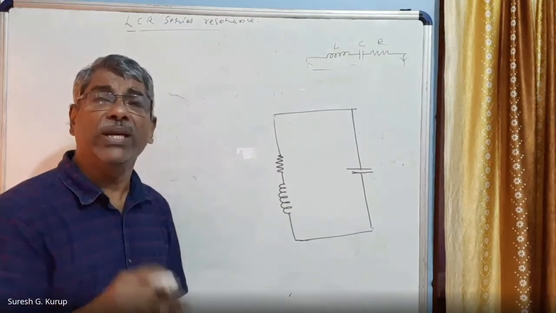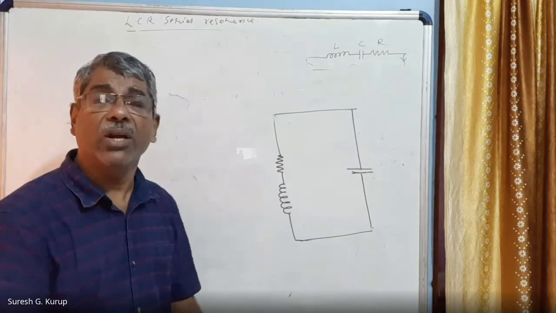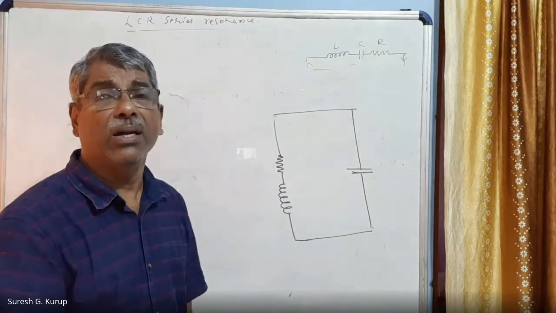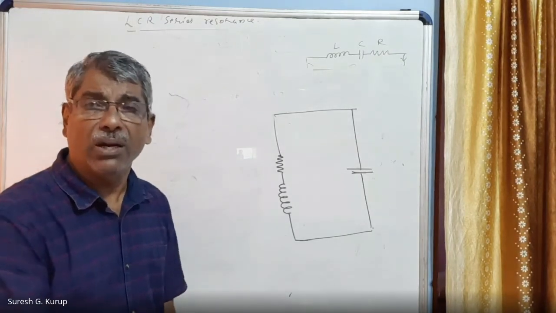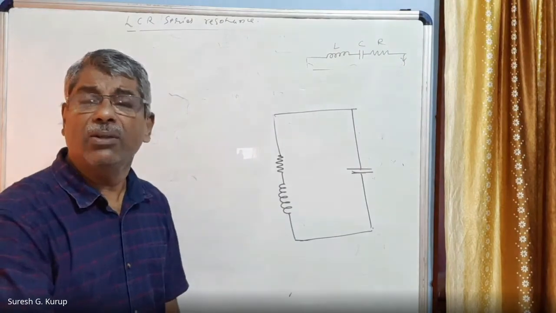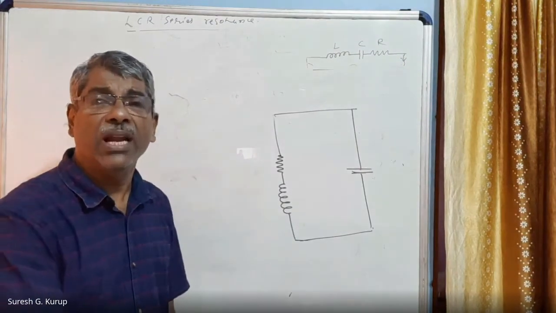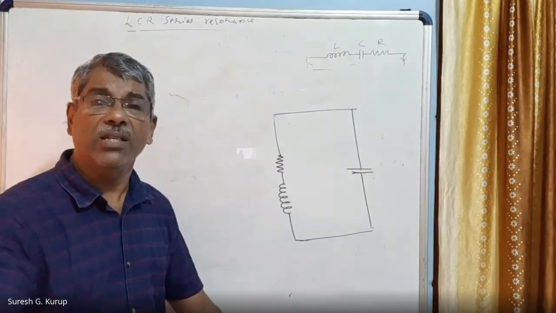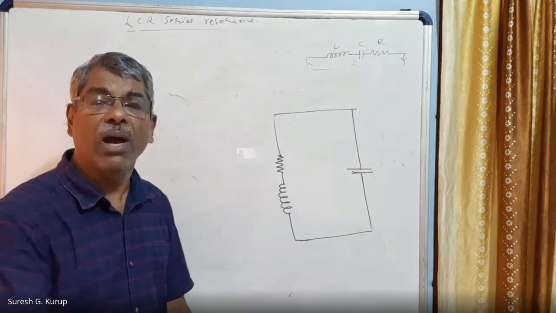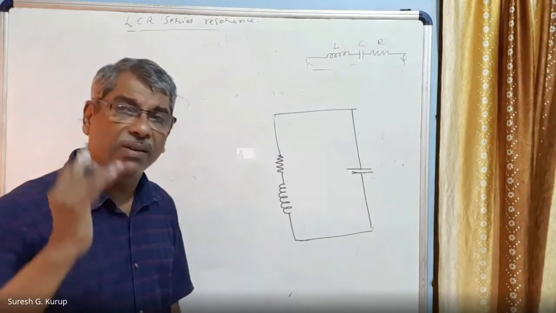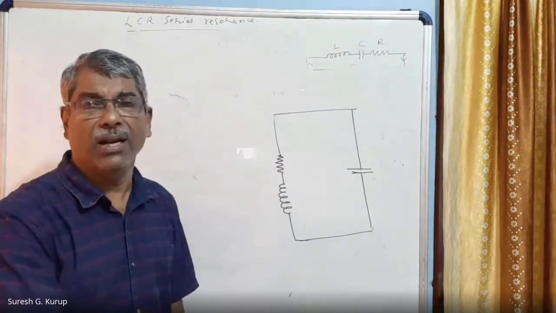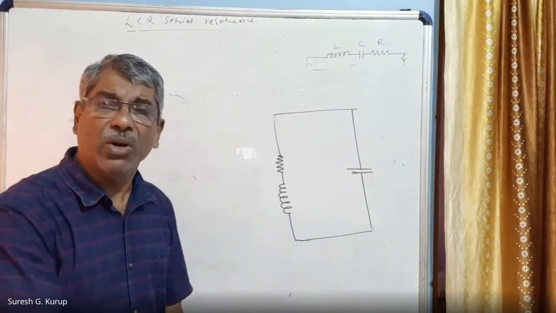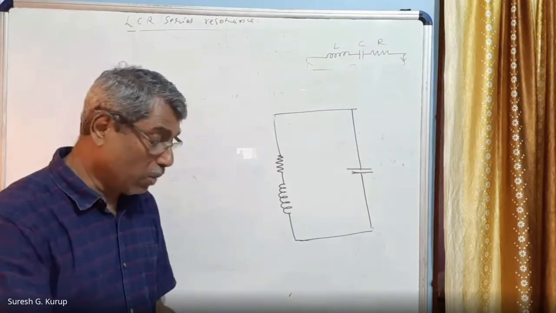That means the VL becomes equal to VC. The circuit becomes resonant. A large amount of current starts flowing, and so the voltage across the L and C becomes very, very high. The signal will be prominently high. We can hear the signal when you tune the radio. So radio tuning circuit we will explain tomorrow, right?